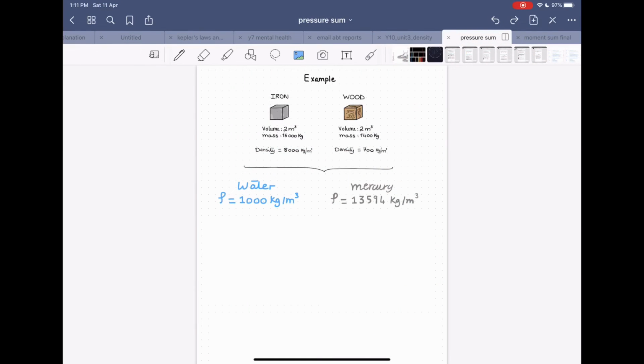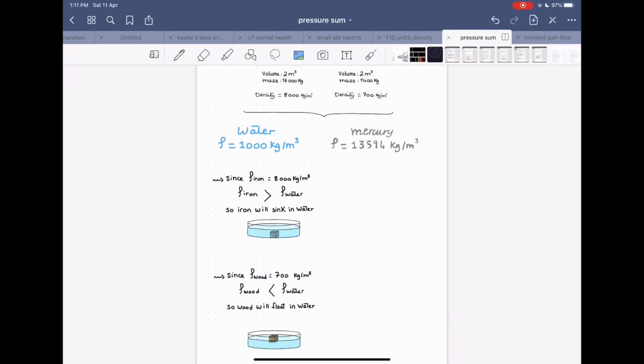Okay, so now in order to understand more how density works, I'm going to take both blocks, iron and wood, whose densities we already know by doing the calculation, and we'll try to submerge both of them, first in water and then in mercury. So if we take the iron block and we submerge it in water, since we know that the density of iron is greater than the density of water, iron will sink in water. While if we take the wood block, since it has a smaller density than water, wood will be able to float on top of water.